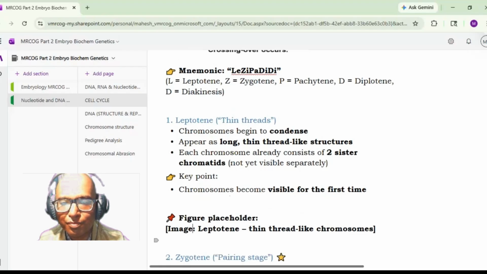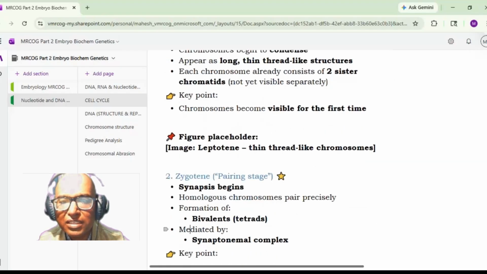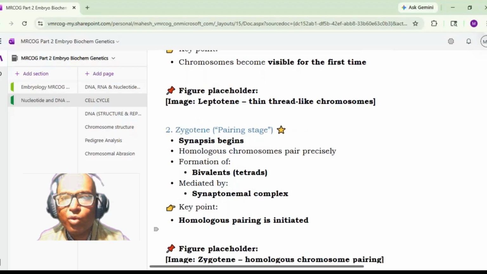Okay, then there is a second stage, that is the zygotene. What happens in the zygotene? There the synapsis begins. This is what we have seen in the beginning as an overview of prophase. So now in zygotene, the synapsis begins. The homologous chromosomes will pair precisely. There is a formation of bivalents. So two chromosomes will come close to each other, leading to formation of tetrads. Each chromosome will have two sister chromatids and you will be able to see the tetrads, mediated by the synaptonemal complex.